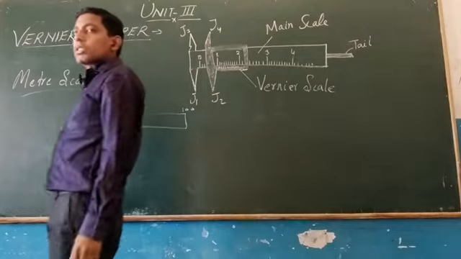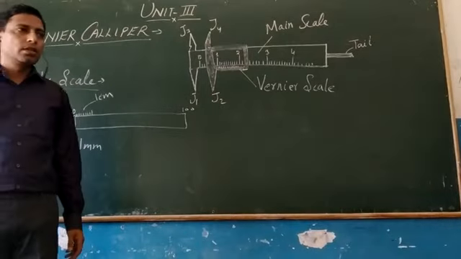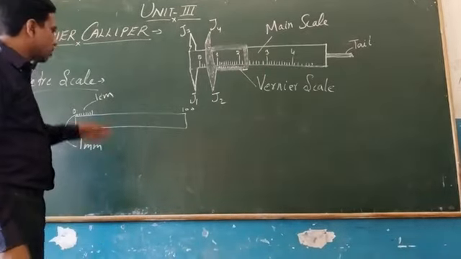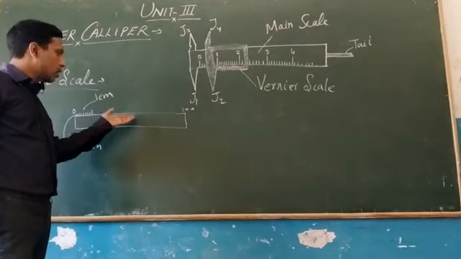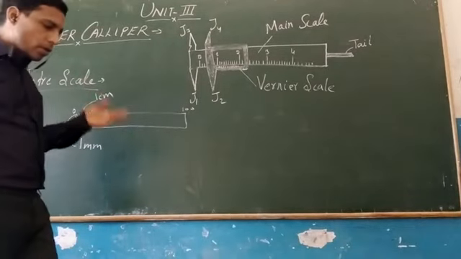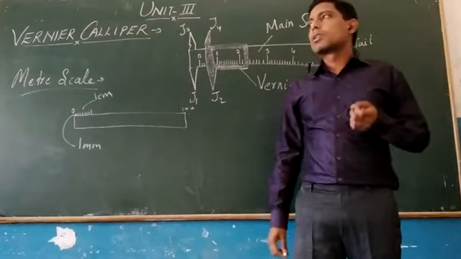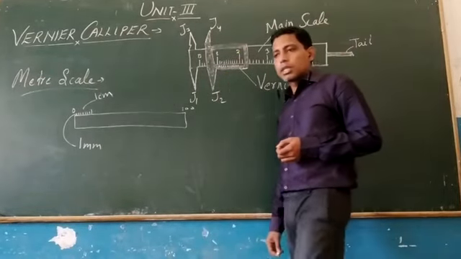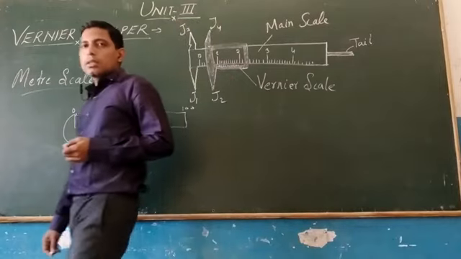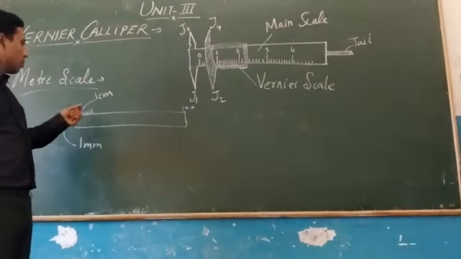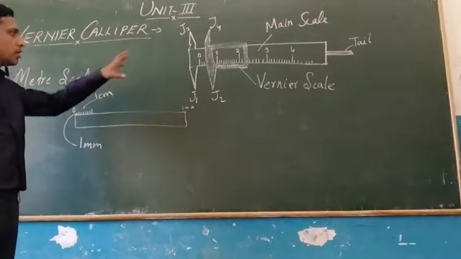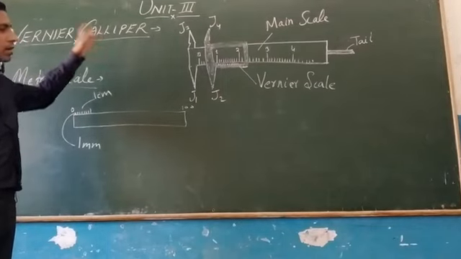Like if I ask you what is the thickness of a page, then you can't answer or you can't do the measurement correctly by using a meter scale. So to overcome this problem, Pierre Vernier has designed an instrument which can measure efficiently the length which is smaller than 1 millimeter. So the instrument is called Vernier caliper.